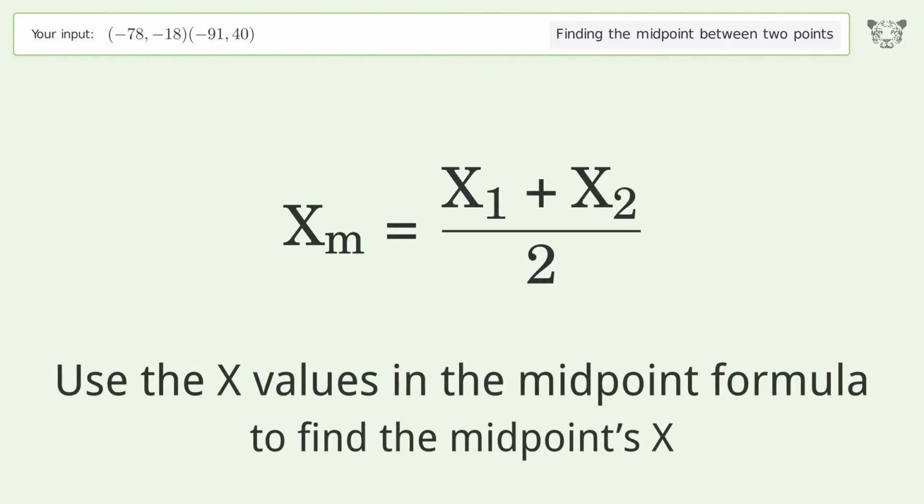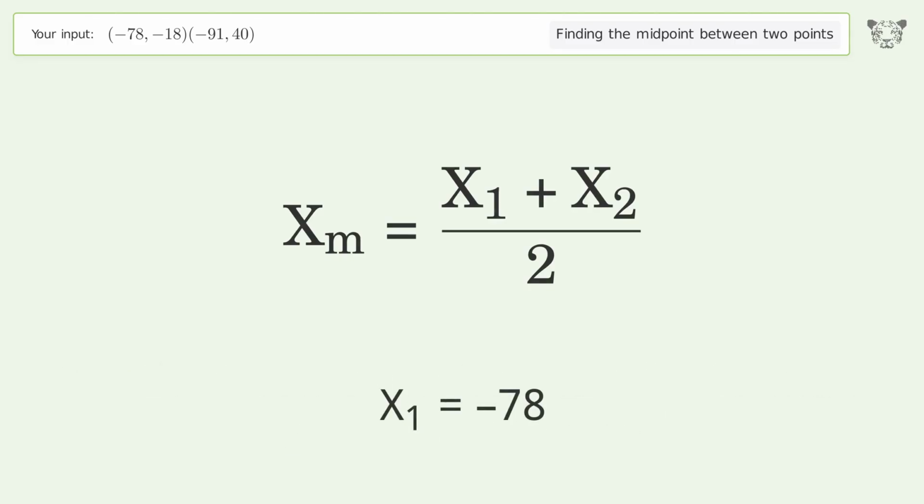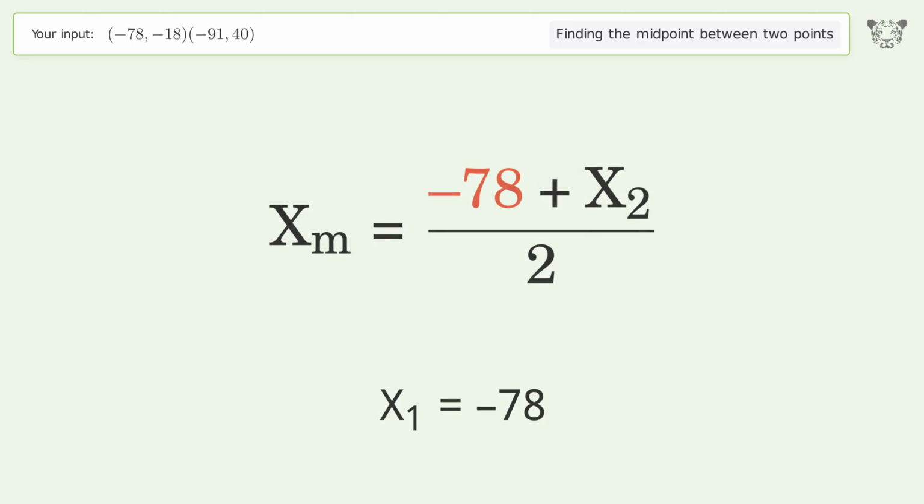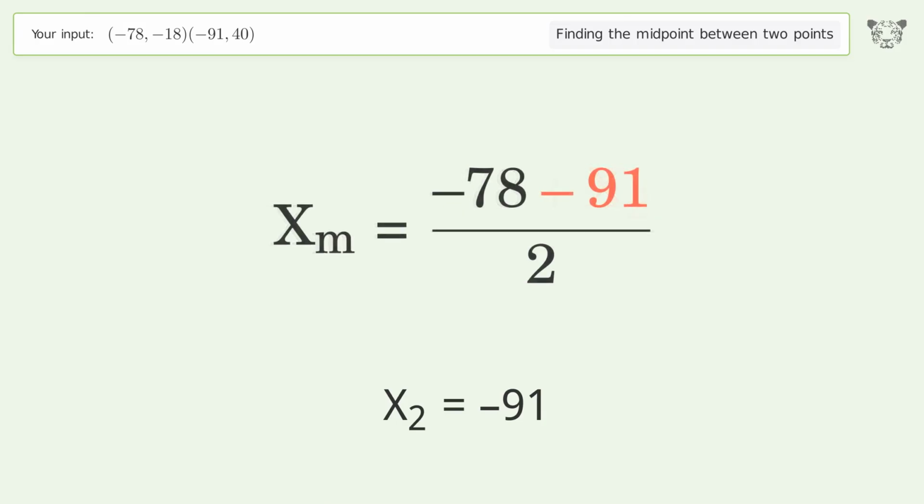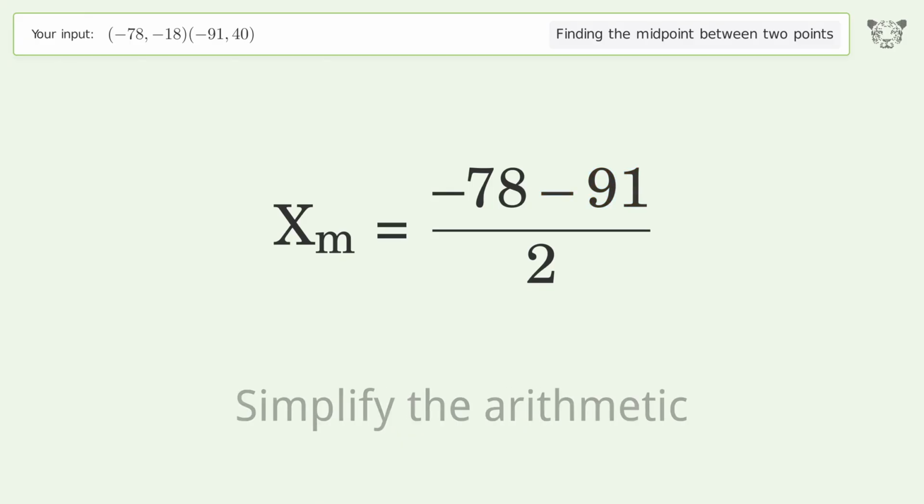Use the x values in the midpoint formula to find the midpoint's x. x1 equals -78. x2 equals -91. Simplify the arithmetic.